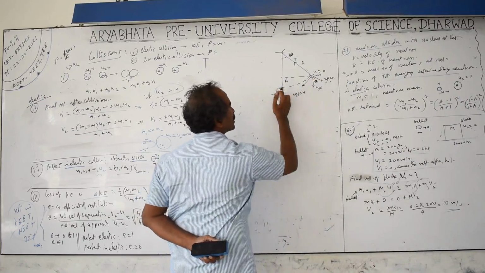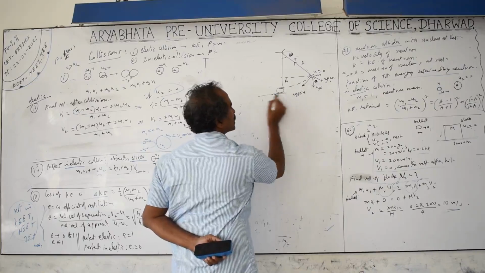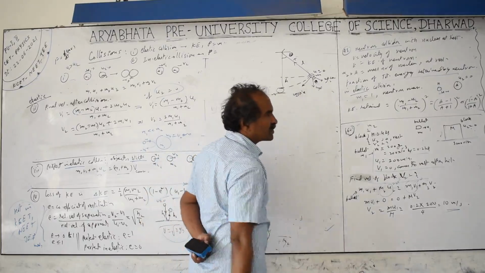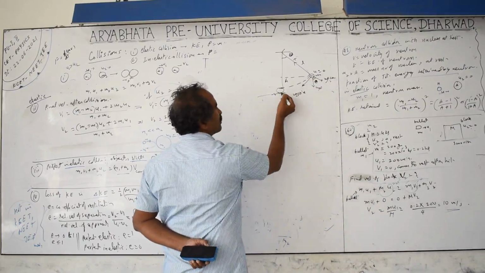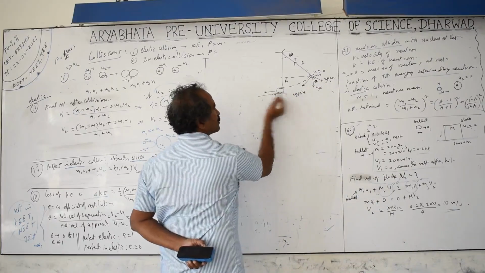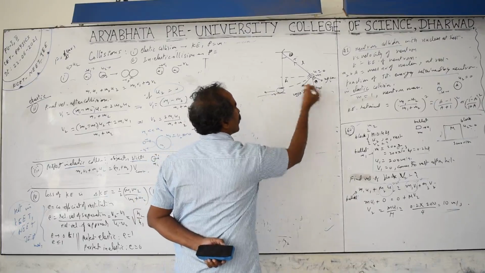After hitting it, what happens to the velocity of this and this? The masses are equal, which means the velocities are exchanged. Whatever the velocity of the bob, that is transferred to this ball. The bob comes to rest, and this ball goes with the velocity of the bob at this point.